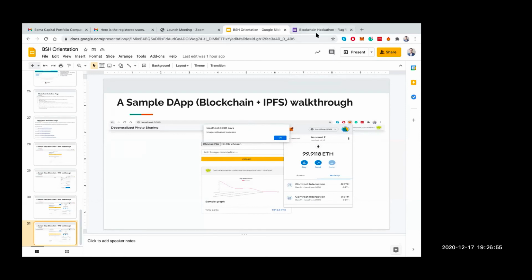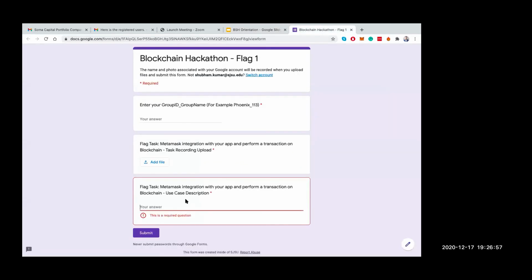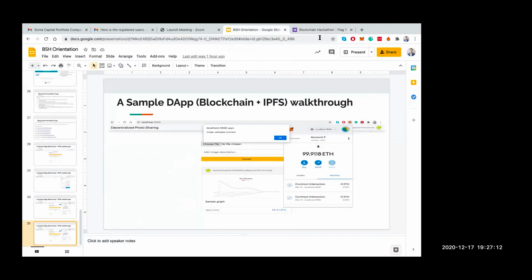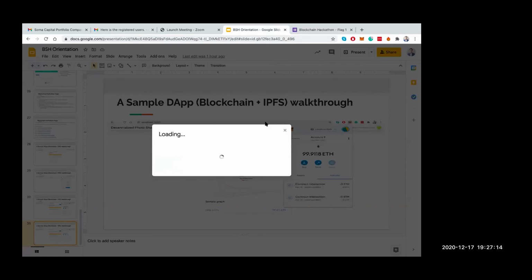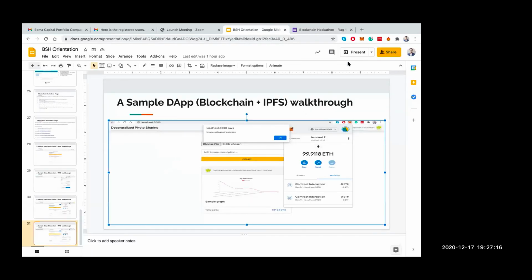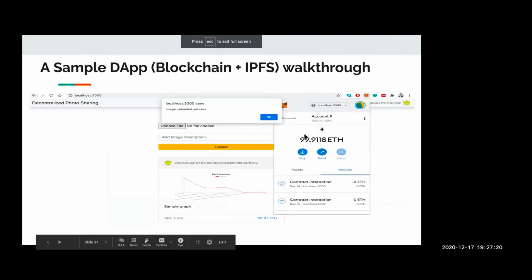So basically, one paragraph about what use case or function specific to your application that you completed while achieving that flag, and a 5 to 10 to 15 second small video of your app performing the same task. And please make sure that while recording the video, the date and time is also visible so that we can verify that you recorded it recently.